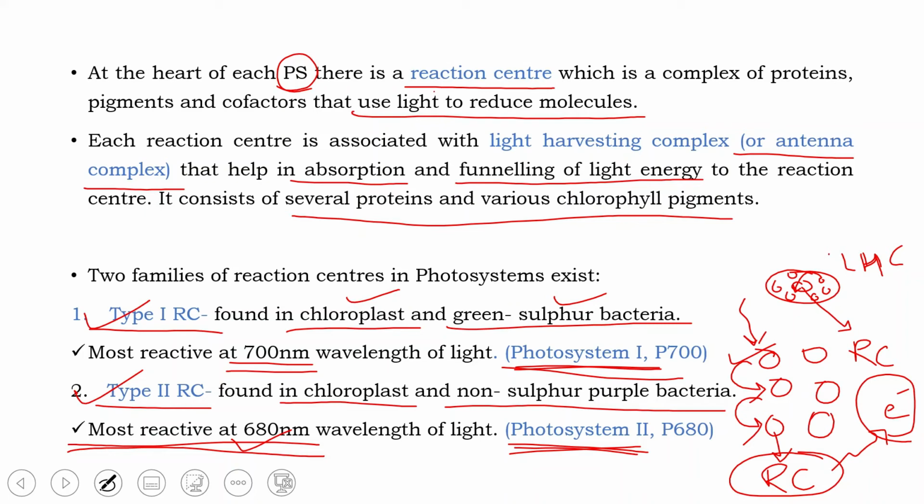Now, since type 1 reaction center absorbs light at 700 nanometers, photosystem 1 is also called P700. And type 2 reaction center absorbs light at 680 nanometers. Therefore, photosystem 2 is also called P680. And do you know why photosystem 1 is called 1 and photosystem 2 is called 2? Because photosystem 1 was discovered earlier.